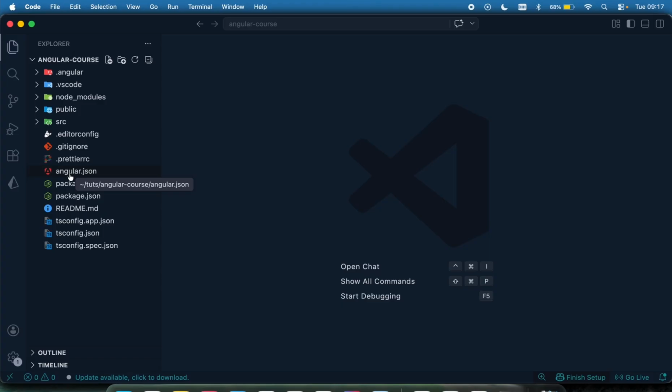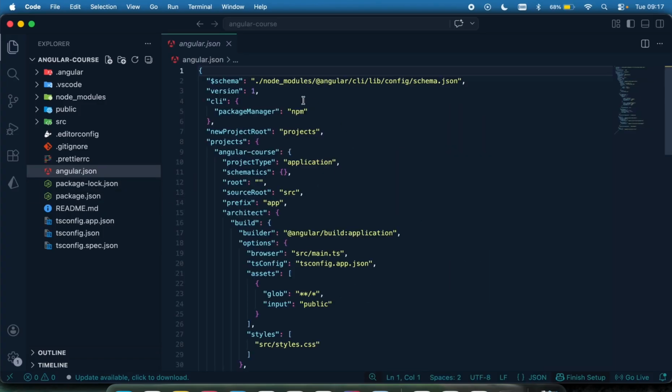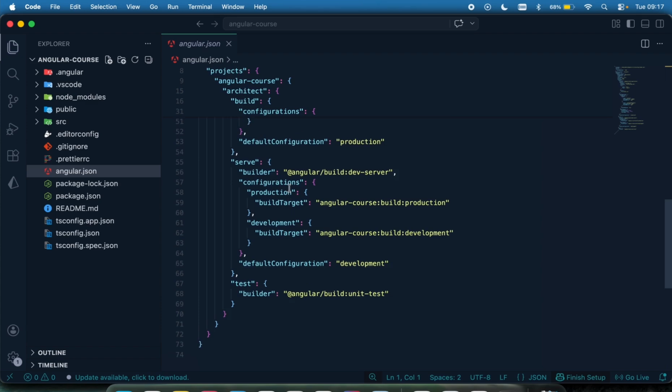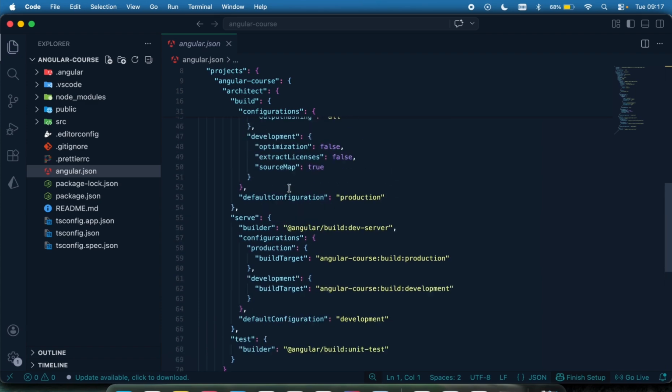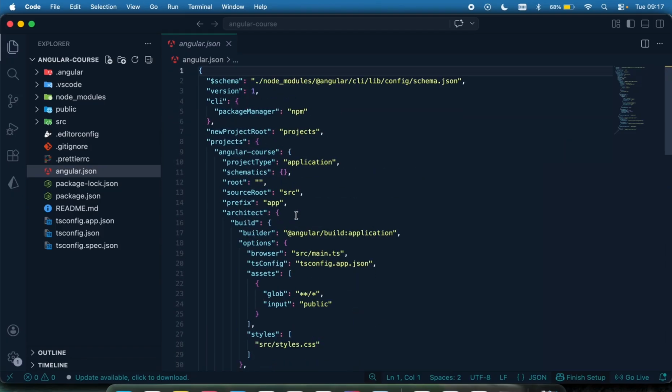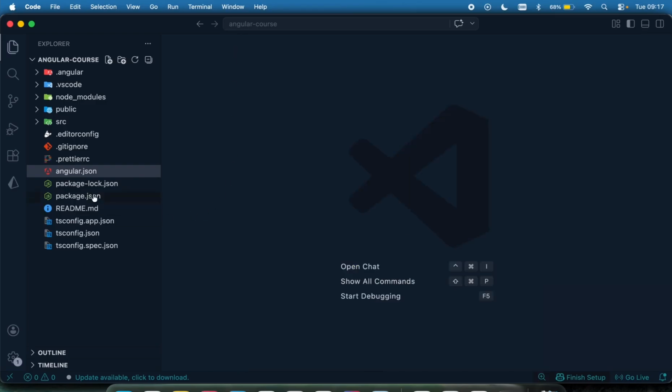It contains the configuration for our entire project. If I open it up right here, you can see it basically tells you this is how I want my projects to be, just the configuration for the entire project. It's basically used when you want to deploy or you want your application to run in a certain way. That's going to be done in the angular.json.